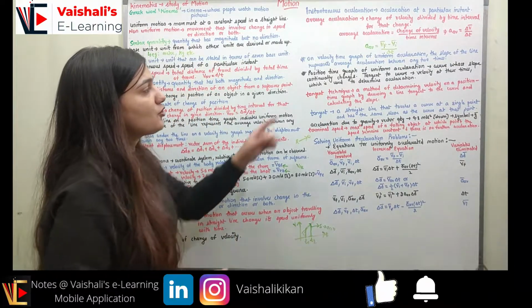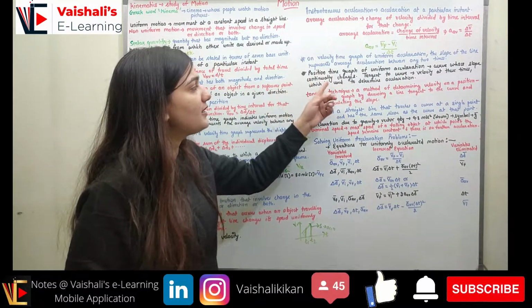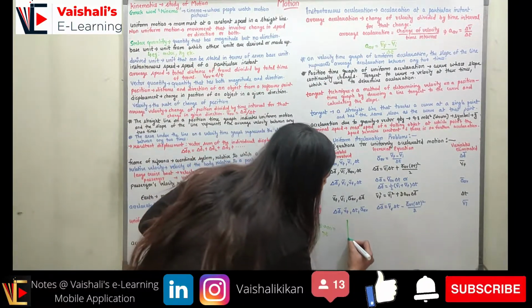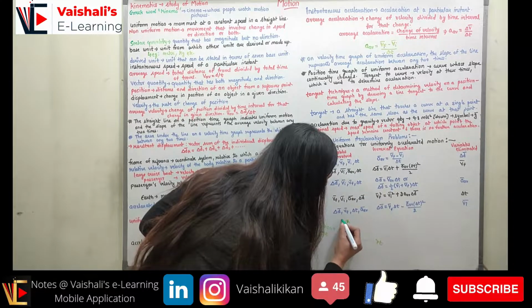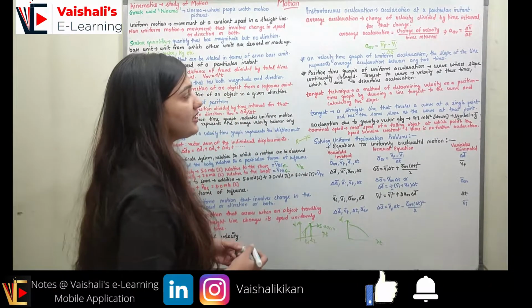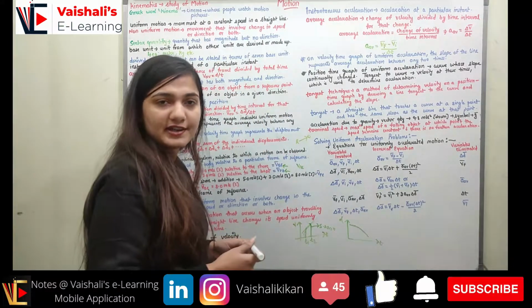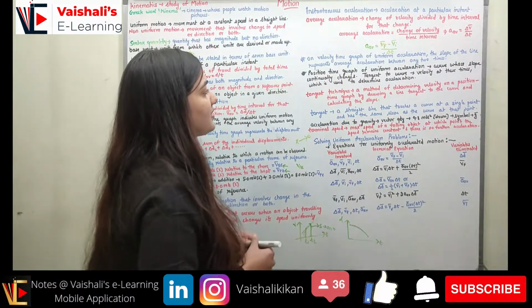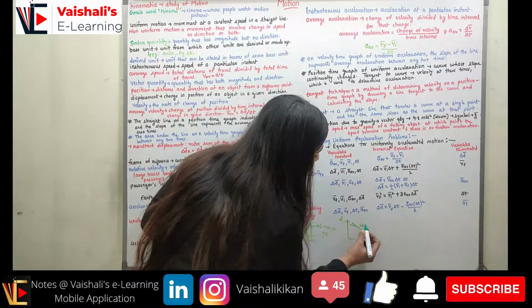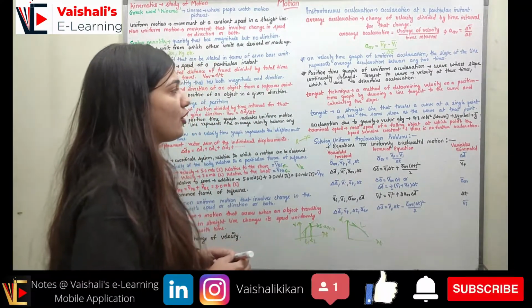The position time graph of uniform acceleration will be a curve whose slope continually changes. If I have a uniformly accelerated motion and I make the position time graph, the displacement time graph will have a slope which is continuously changing. The slope will be changing at every instant, either in direction or in magnitude. The tangent to the curve will give me the velocity. The tangent to the displacement time graph gives me the velocity, right?